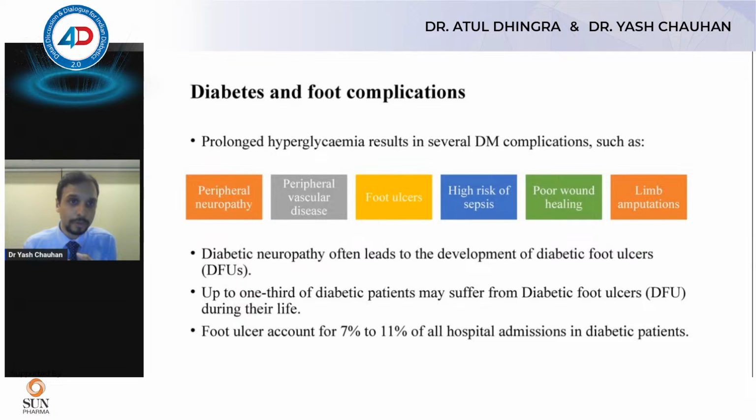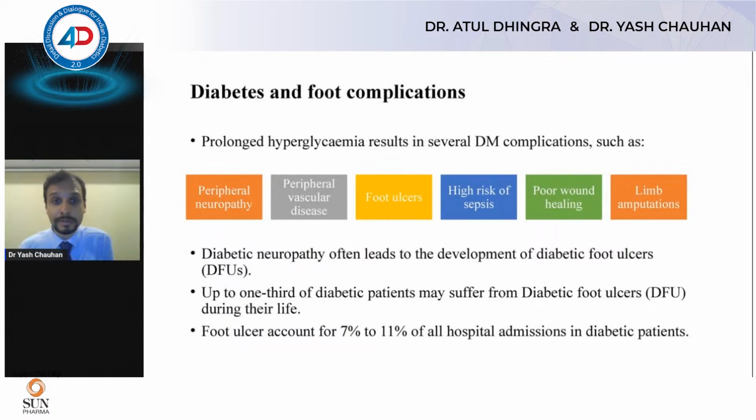It causes autonomic neuropathy. It affects the motor nerves. It affects the sensory nerves. It affects the blood vessels of the legs. So peripheral vascular disease, atherosclerosis, oxidative damage, and it also leads to ischemia. So these two are the major contributory factors that cause changes in the foot.